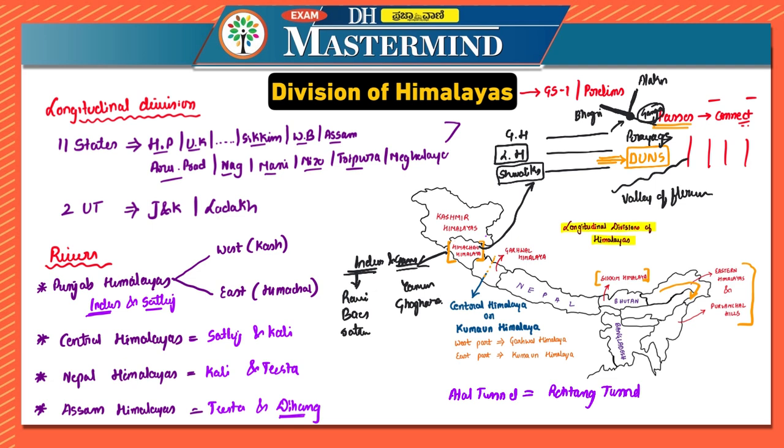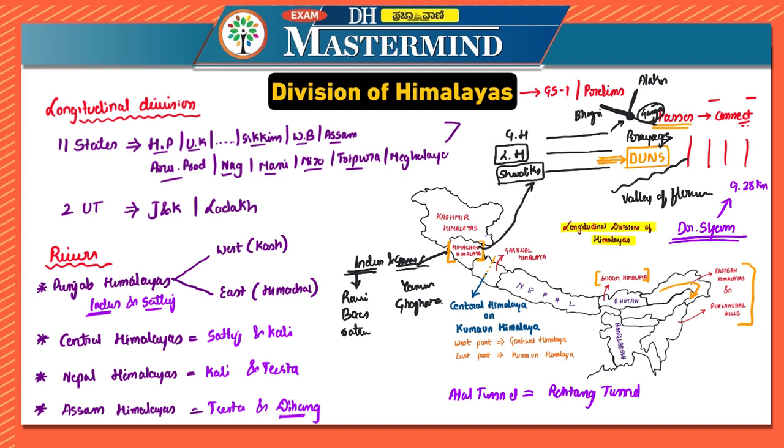Now between Atal Tunnel and Dr. Shyama Prasad Mukherjee Tunnel, there is confusion also. But if they are asking in an examination which is the longest tunnel, then the answer is Dr. Shyama Prasad Mukherjee Tunnel itself, because this is 9.28 kilometers long. You can consider it to be around 10 kilometers long. You can consider it to be around 10.89 at this point of time. Previously it was around 9.28 kilometers long, whereas Atal Tunnel is 9.02 kilometers long. So factually, the longest one will be Dr. Shyama Prasad Mukherjee Tunnel.